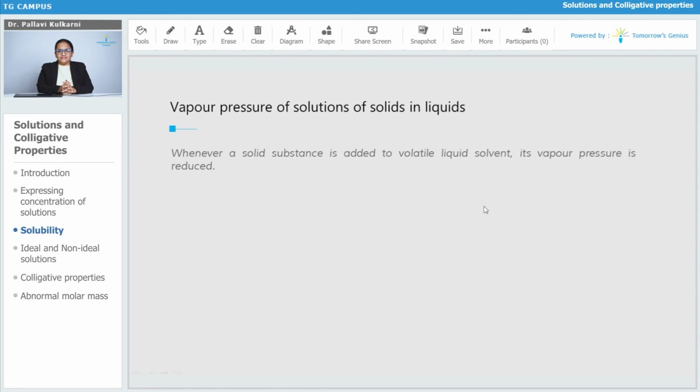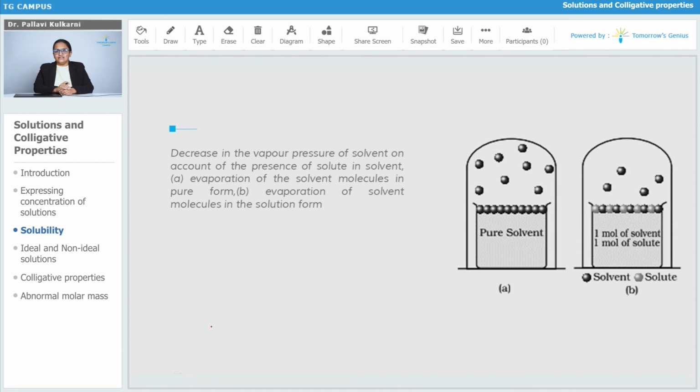Now we are going to see the effect on the vapor pressure of the solution when we add a solid solute, that is a non-volatile solute, to the liquid. Always remember, when we add any solid substance, that is a non-volatile solute, to the liquid, its vapor pressure goes on decreasing. Let us see the reason for that.